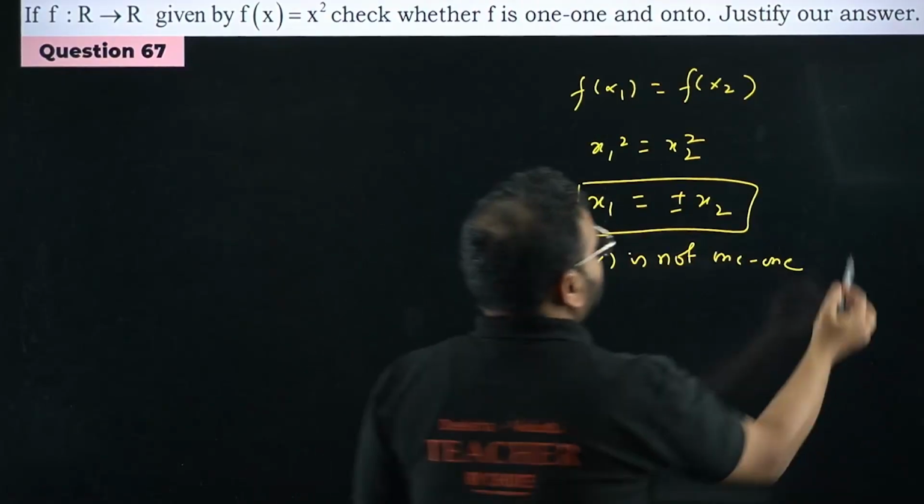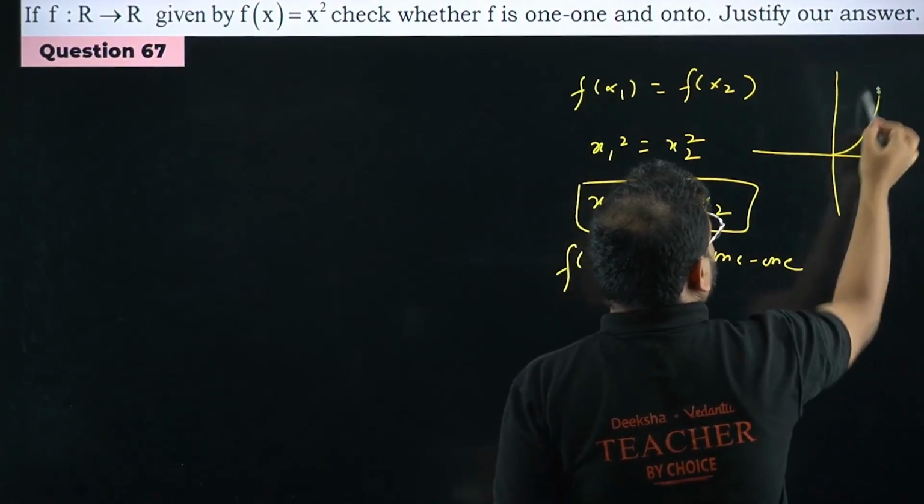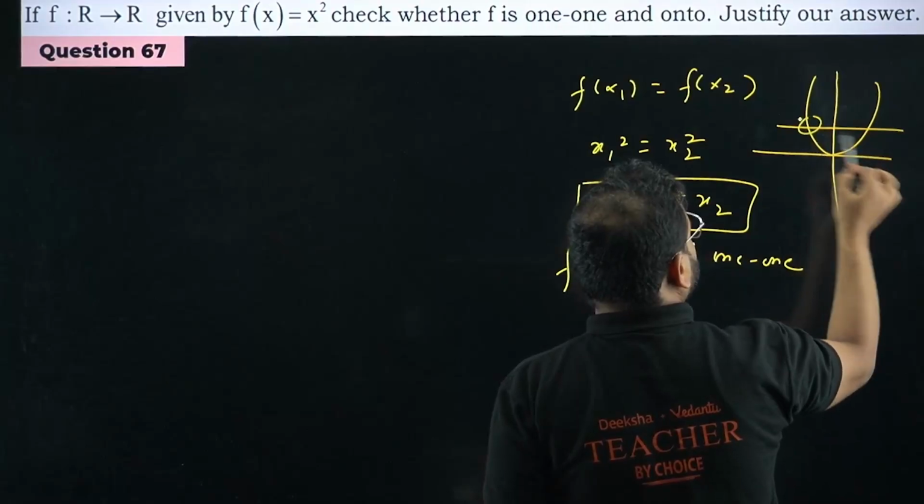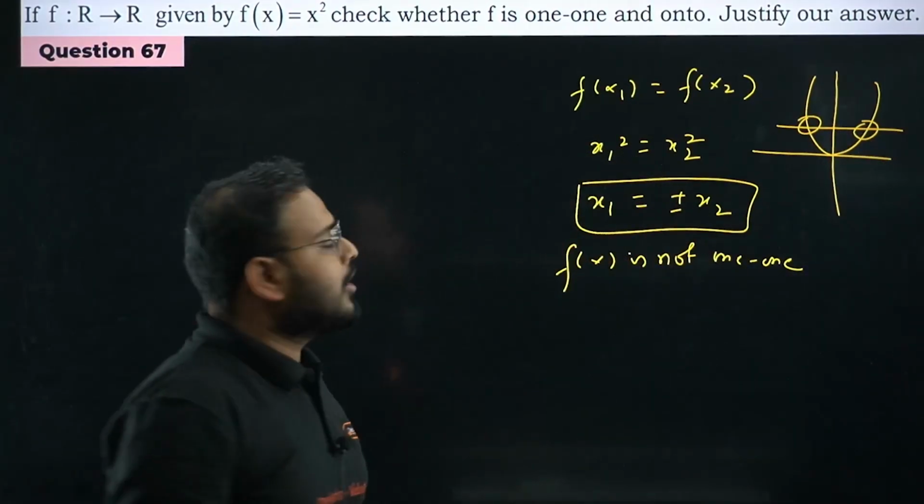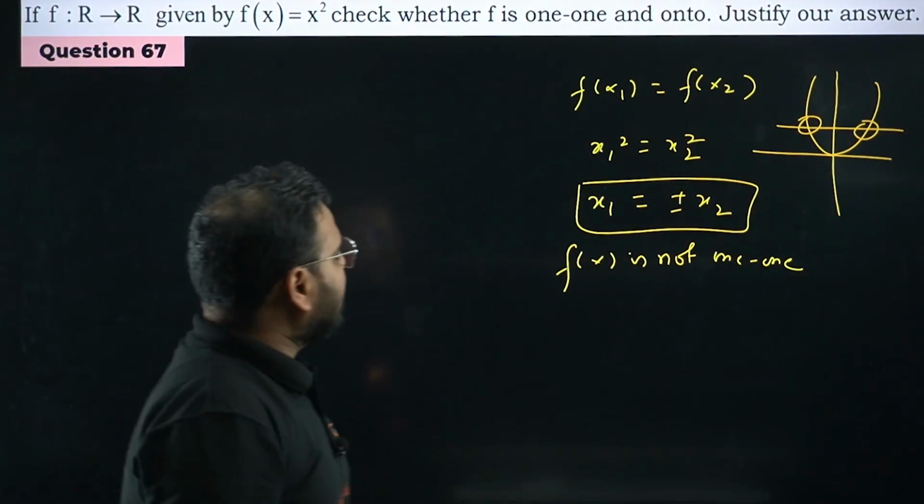If you want a graphical approach, you can take this. Have a look. It's all real. I can take both sides. I get 2 points of intersection. So it's going to be not one-one. Okay. Next, what we have, sir?